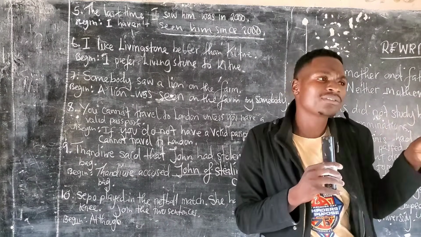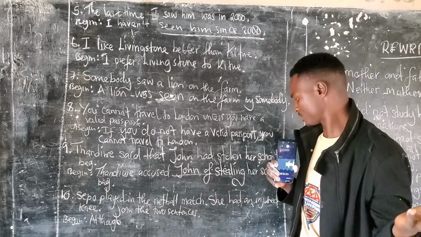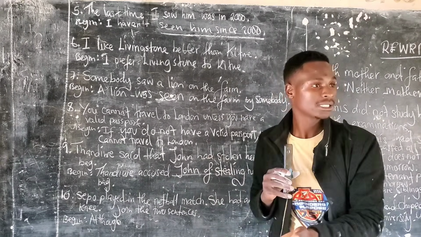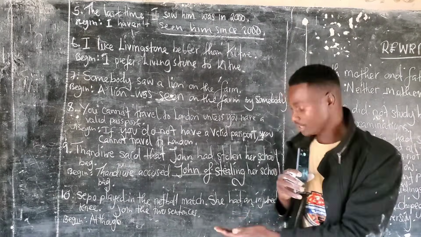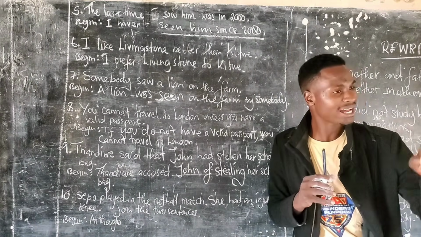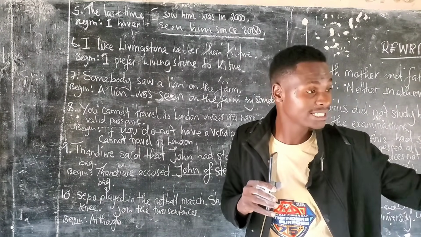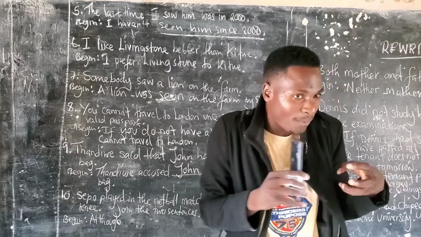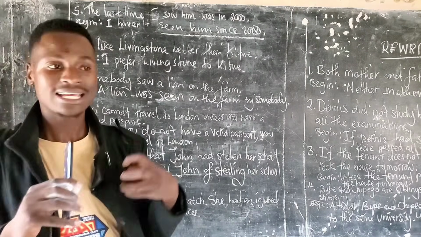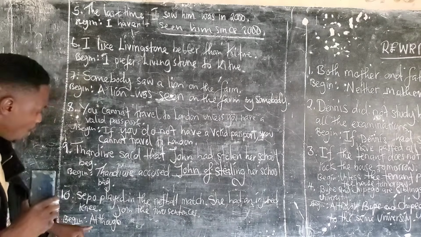The other one is positive, the other one is negative. She played in the netball match, then she had an injured knee. Someone who has an injured knee is not expected to play, right? So when combining, you're supposed to use structures of contrast.